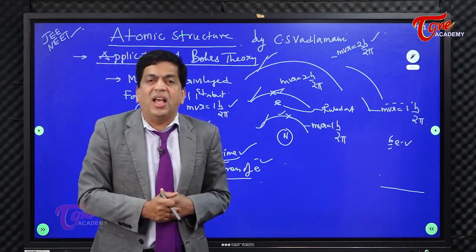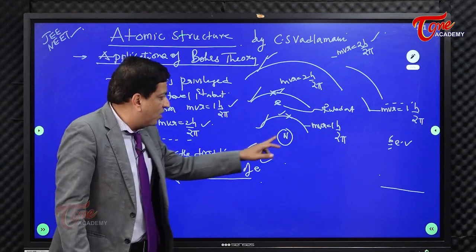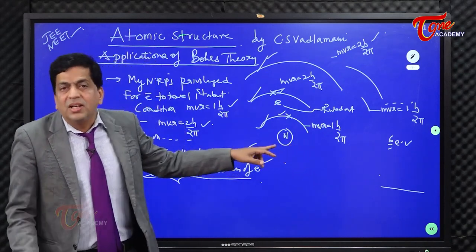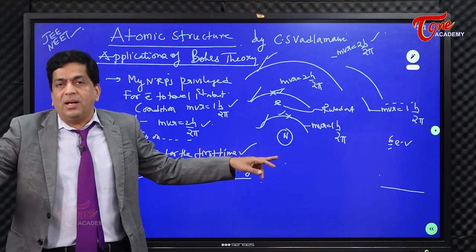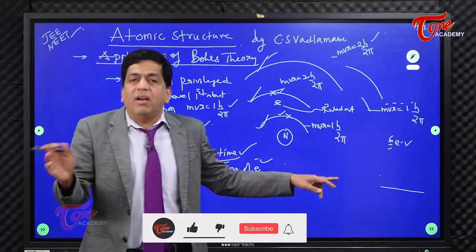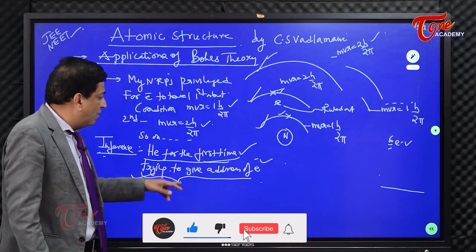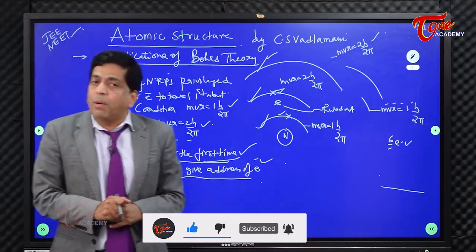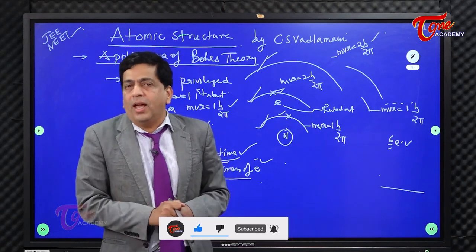Because if it's not in the shell, you're not satisfying this particular condition, then you're kicked out from entering into the constitution of the atom. So you're ruling out some areas inside the atom where the electron is not present. Indirectly, you're giving the address of the electron. That's what Bohr is proposing. Hope you understood that, right?